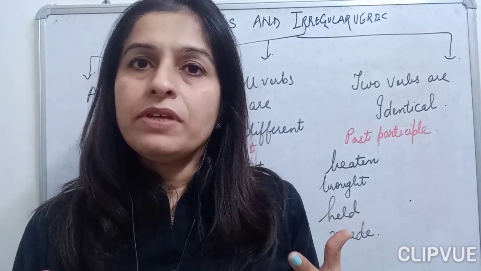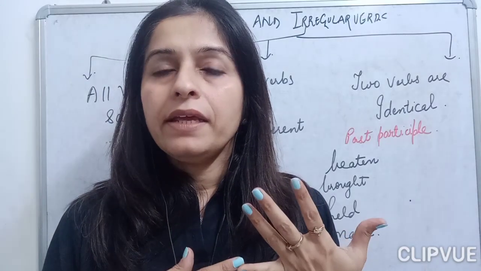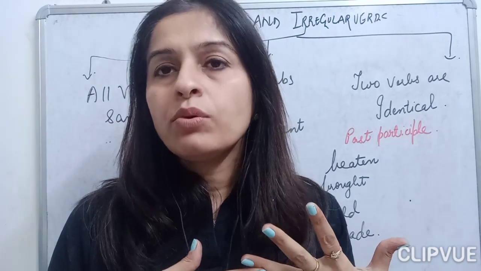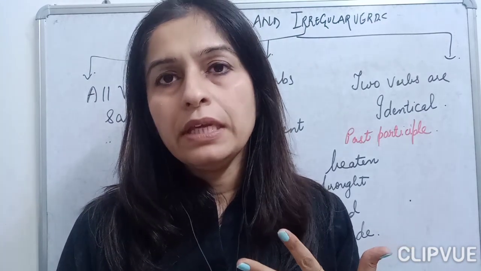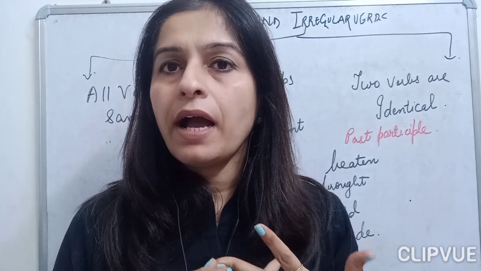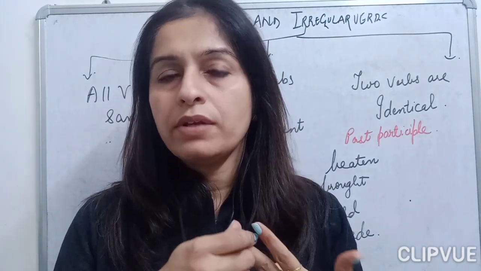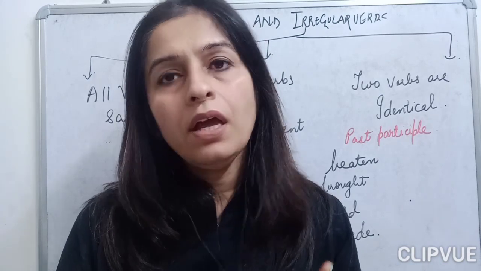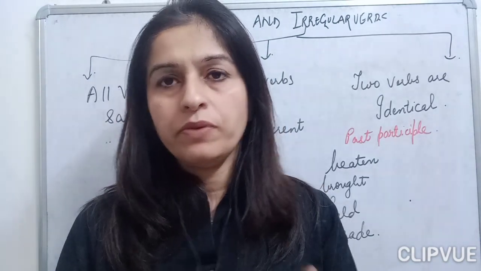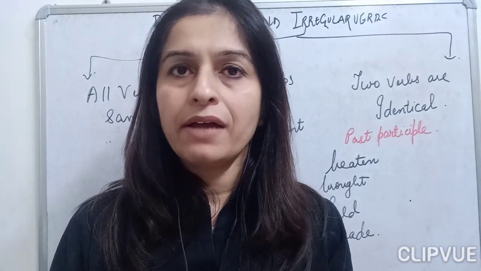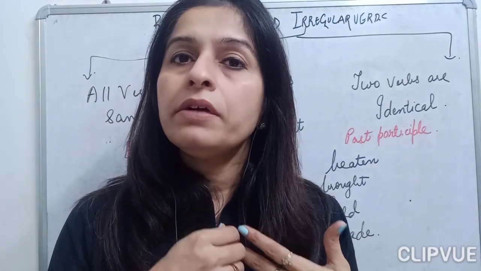Second, we studied that by adding D to the words ending with E, and by adding IED to the words ending with consonant Y, we can change the base form of the verb to the past and the past participle.